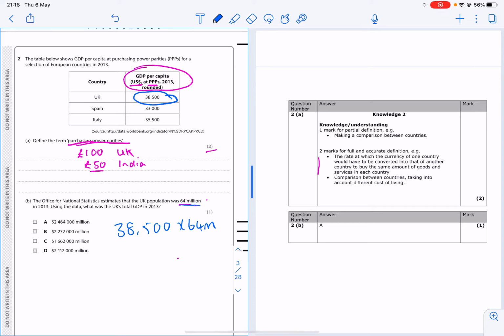Luckily, here it says million and here it says million, but sometimes they do try and catch you out, and they might have put some zeros on there and put millions as the answer, or done it the other way around. So just watch out for millions, billions, etc. So if you do that calculation, you should get answer A as your correct answer.